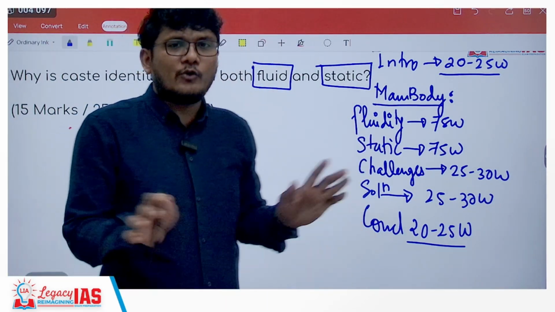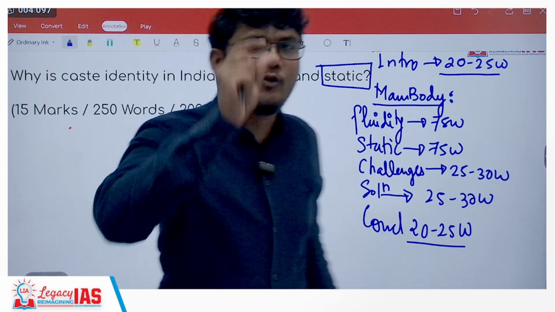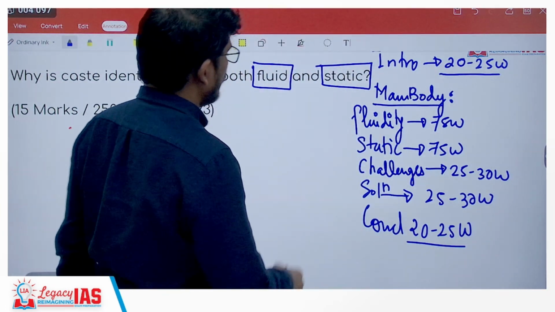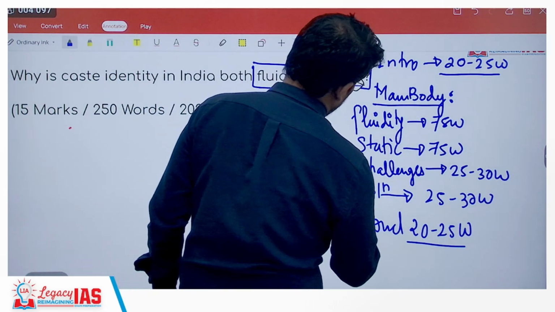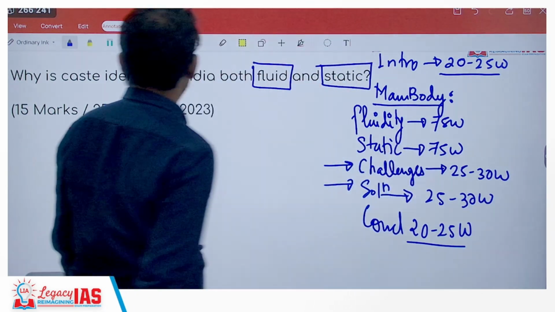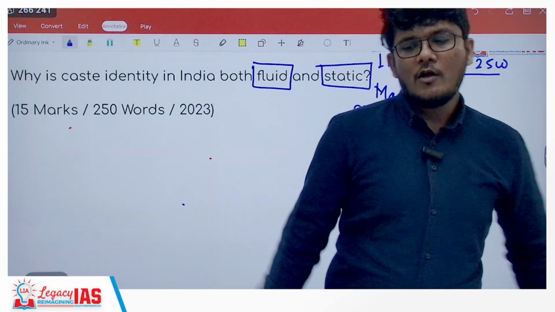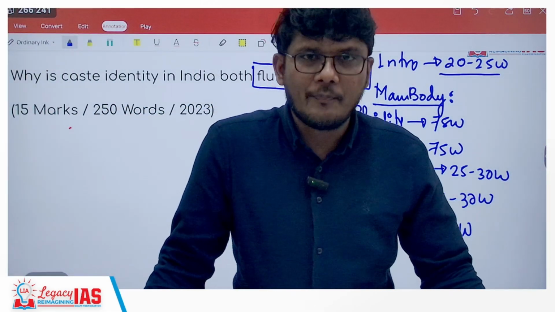Now, this challenges solution as such is not asked, that is why we are taking it to a very, very small extent, but we make it a point to mention these things also, and then you can conclude your answer. So this is how the entire weightage to the question should be. I hope that's absolutely clear.